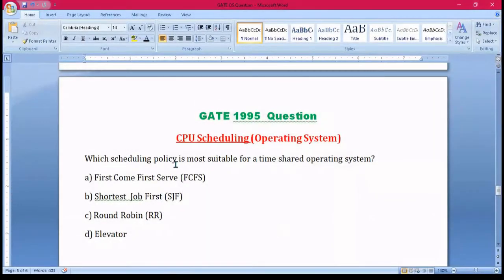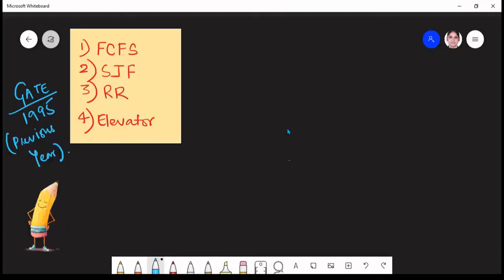Hello everyone. In this video we will be solving a previous year GATE question that was asked in 1995 based on CPU scheduling. The question is, which scheduling policy is more suitable for a time shared operating system? These are the given options: FCFS, SJF, RR or elevator algorithm. Now let's discuss all these algorithms one by one and see what can be the answer.